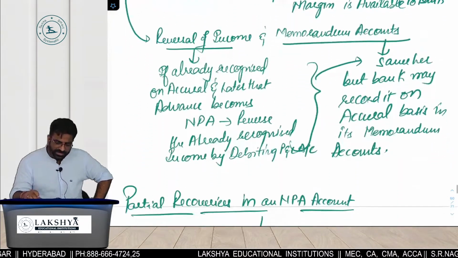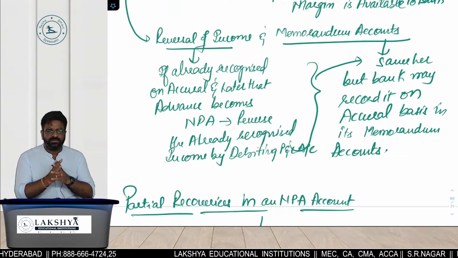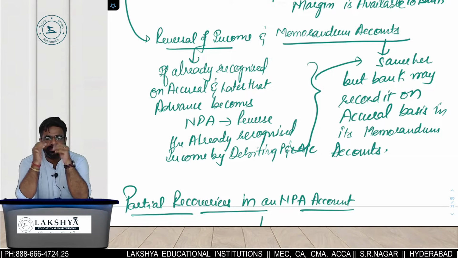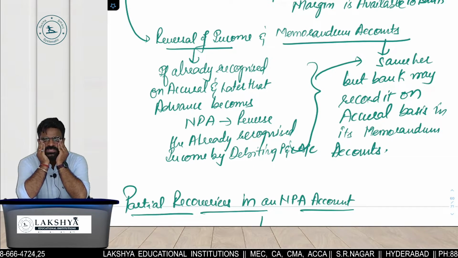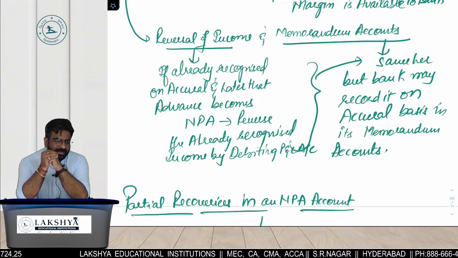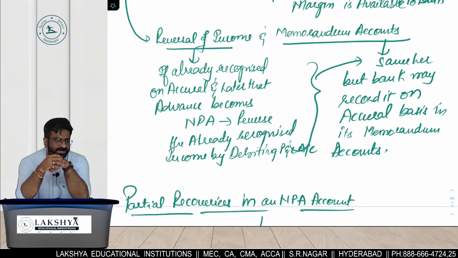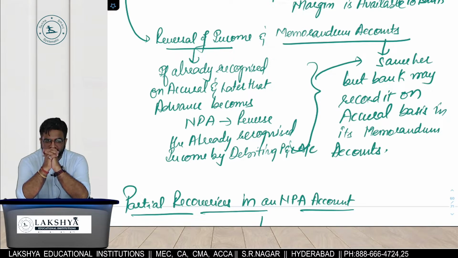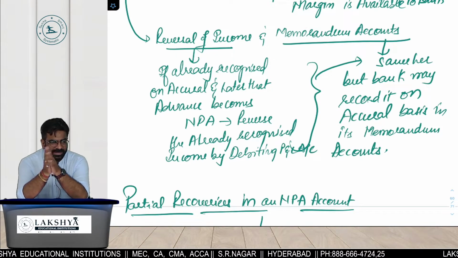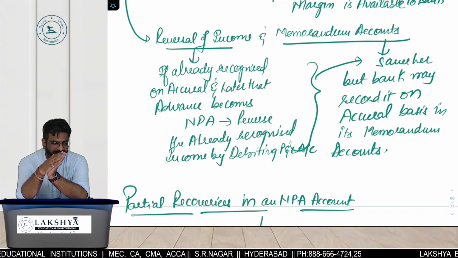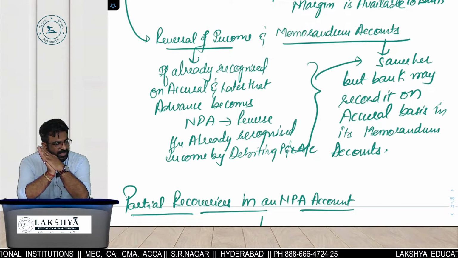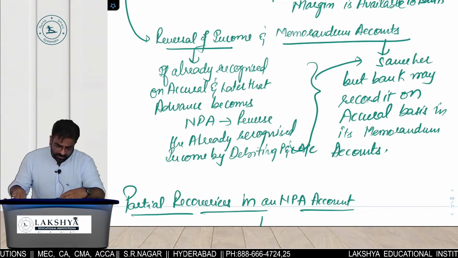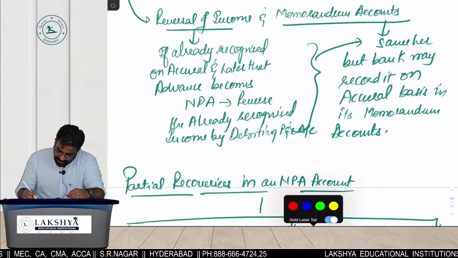Next one, reversal of income and memorandum accounts. अच्छा ये बताओ, if there is one bank and while doing the audit of the bank, you came to know that there were 2% NPAs of the bank and they recognize their income on accrual basis. What course of action you will take as an auditor on the bank? Will you allow them to accept the income on accrual basis, or you will tell them to reverse it? Because it should be recognized on which basis? Accrual or realization?